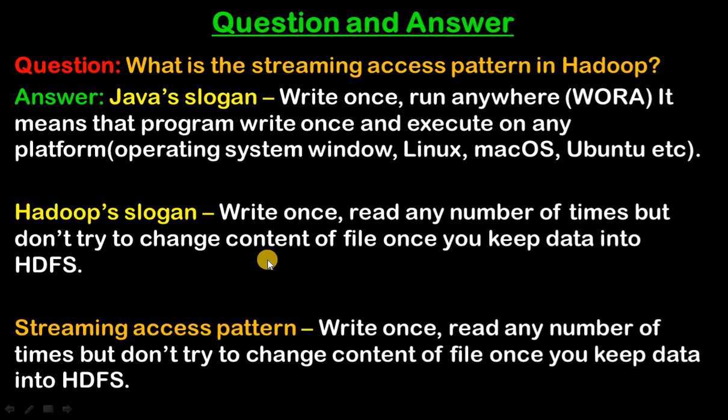So first we are going to see what is the streaming access pattern in Hadoop. We have different slogans for different languages. Java has a slogan, Hadoop has a slogan. Let's see what Java's slogan is: write once and run anywhere. It means a program you can write once and execute on any platform, on any operating system like Windows, Linux, macOS, Ubuntu, etc.